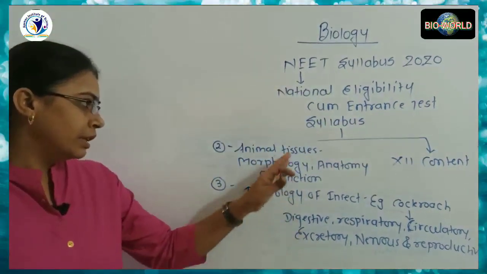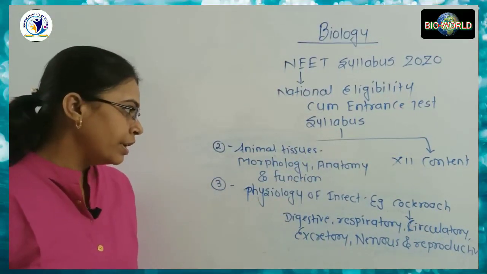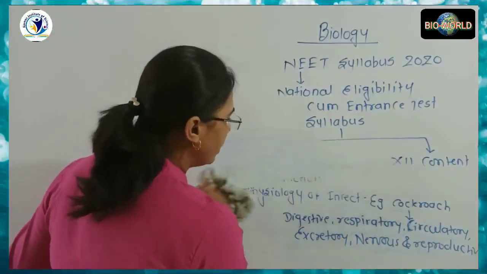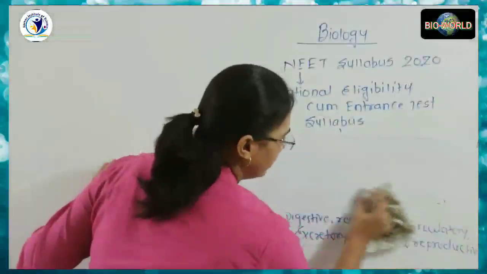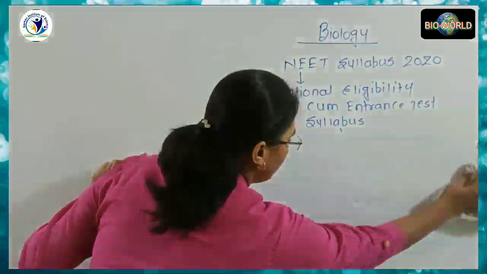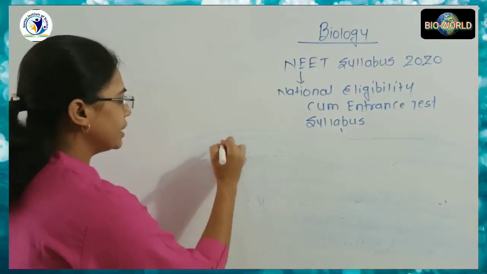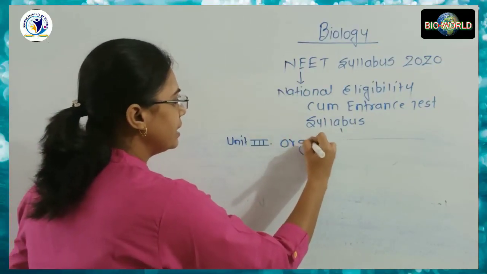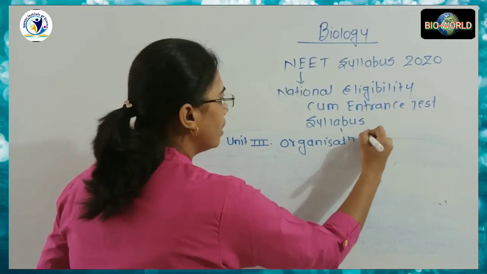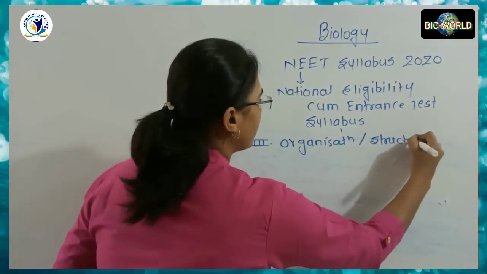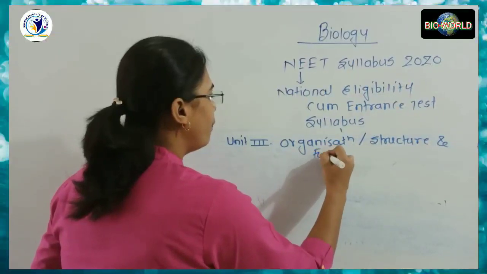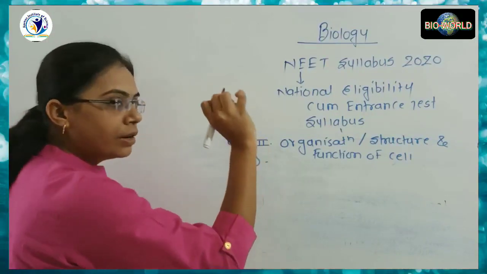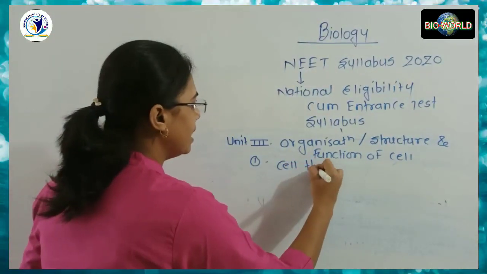So these are the three contents which we are going to discuss in the unit structural organization of plants and animals. The third unit regarding the 11th syllabus content is the organization of cell. This unit third from the 11th syllabus is the structure and function of cell. This is the main topic, and the subtopic includes cell theory.